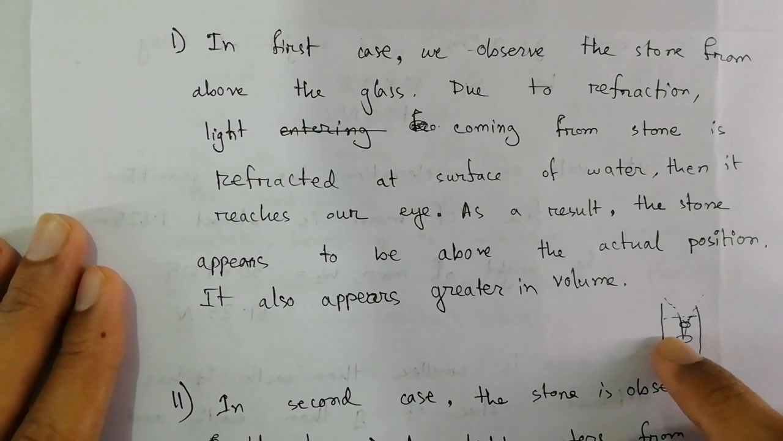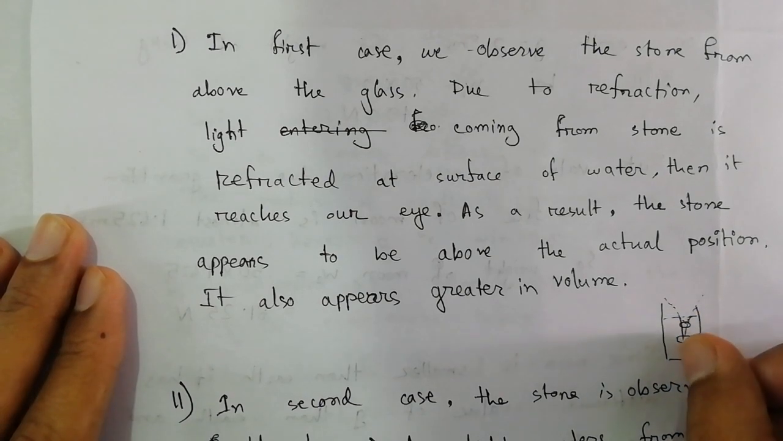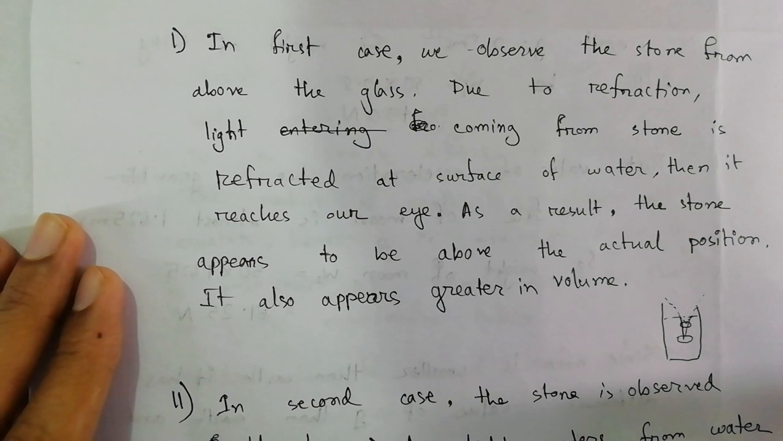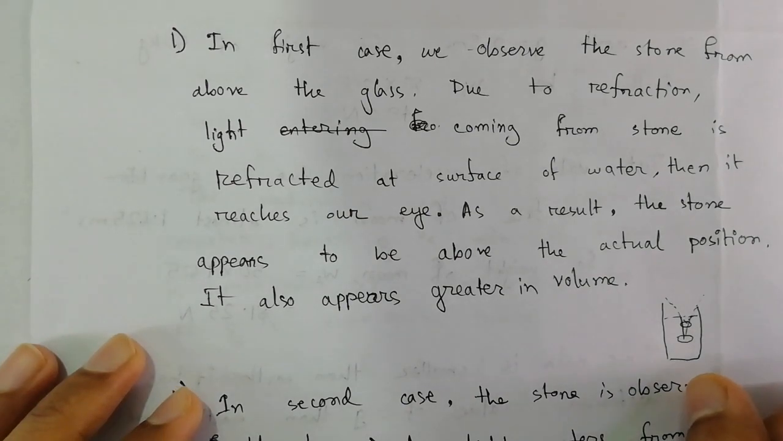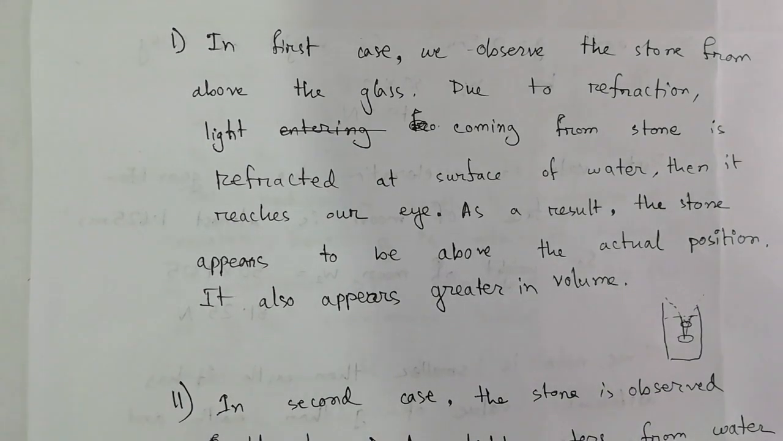Like I have made a representation here of a small, smaller stone. This stone is placed in water. Now the light that is coming from the stone has come out of the water and spread widely at a bigger angle. Now this appears to be coming from a place just above the height of the stone. So we can see from above that the stone will appear to be at a slightly higher position than its actual position.